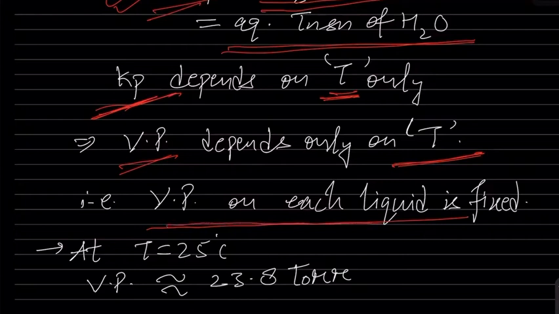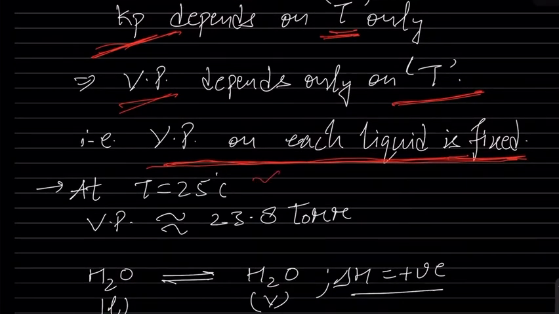Yes or no? Because the vapor pressure of each liquid is fixed. Once it reaches equilibrium, it will exert a certain pressure, that is called vapor pressure, and that is completely fixed. So let us say at room temperature, at 25 degrees Celsius, the vapor pressure of H2O will be equal to 23.8 torr. You can remember it, or else whenever the question is asked, it will be given. But it is better if you remember it, because these are the basic data,